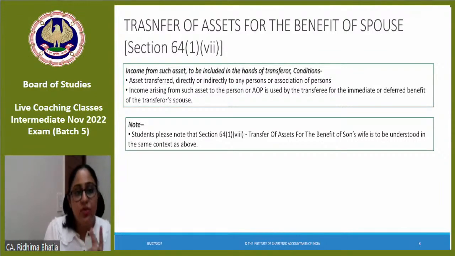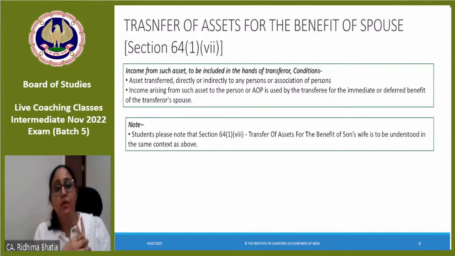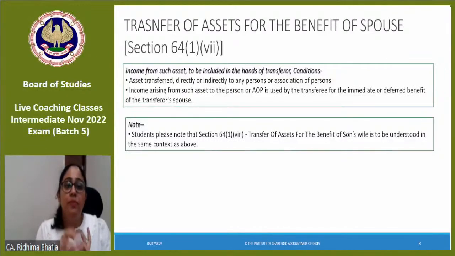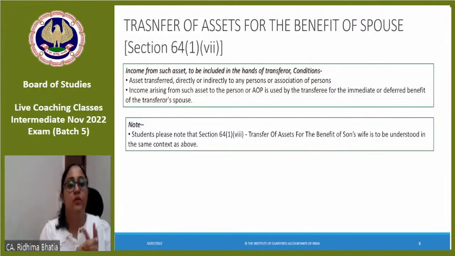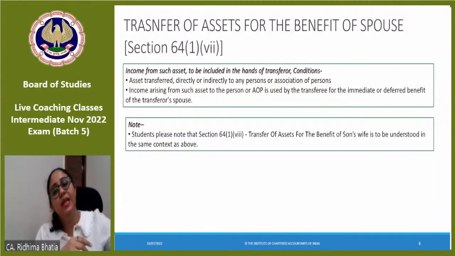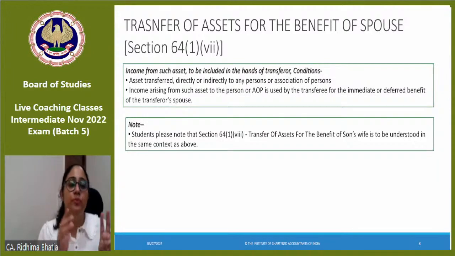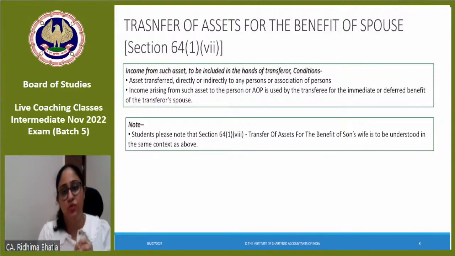In case of business, you have to remember the profit is the income and hence it would be clubbed, but proportionately to the investment made by the transferor to the total investment in the business at the beginning of the year. Third is when you transfer the asset to any other person for the benefit of your spouse, then whatever income comes would be clubbed in your hand. First and second are extremely important. Please do not forget them.